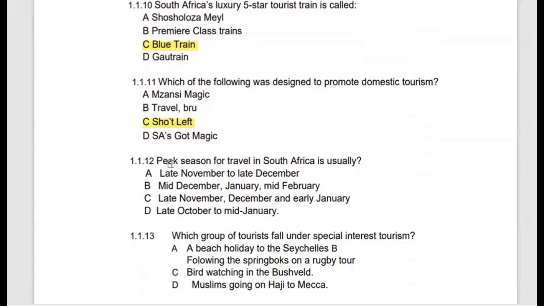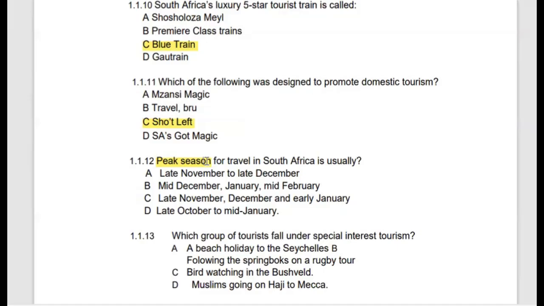Then 1.1.12, it reads, peak season for travel in South Africa means. So I'll start by highlighting the key term. The key term is peak season. Peak season simply means the height of the travel season in South Africa. Where do people travel mostly, and when do they travel mostly in South Africa?